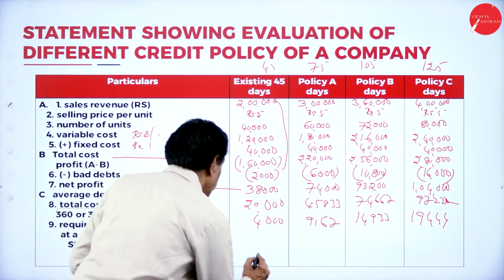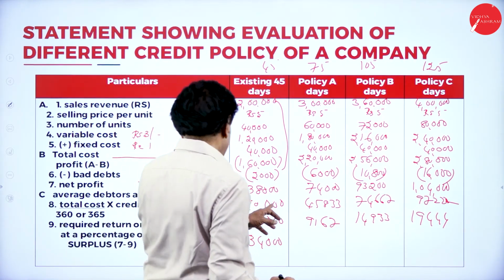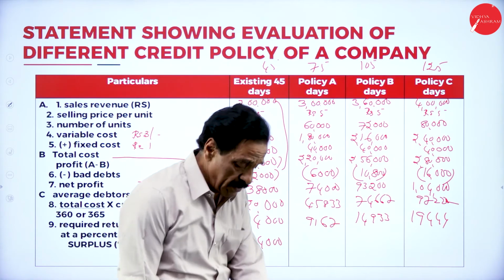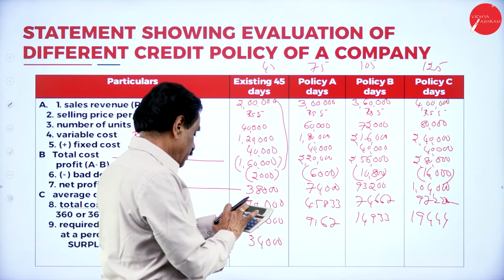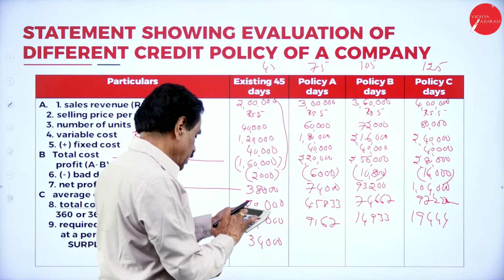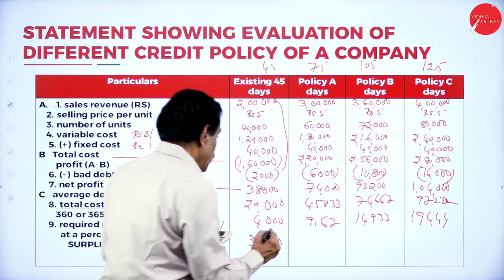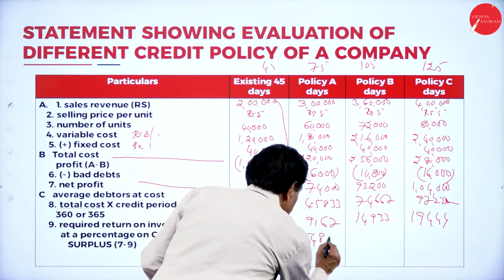So your profit is 38,000, your surplus is, so your profit is 74,000. 74,000 minus 9,167, 64,833.